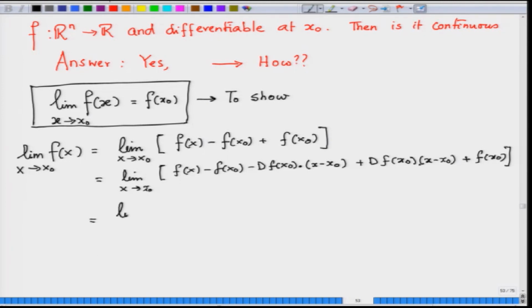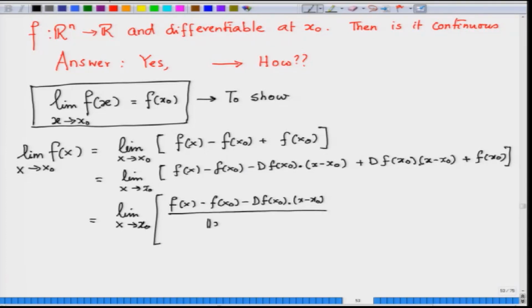So, then you write the limit as x tends to x naught of f of x minus f of x naught minus df of x naught dot x minus x naught, divided by the norm of x minus x naught, because x is not equal to x naught. So, you are multiplying and dividing, and multiplying by norm of x minus x naught, plus df of x naught dot x minus x naught plus f of x naught.